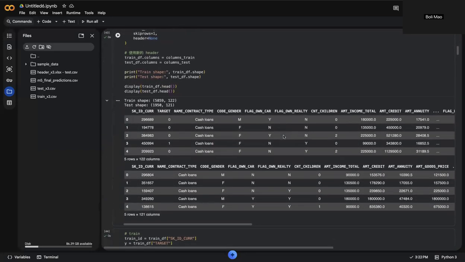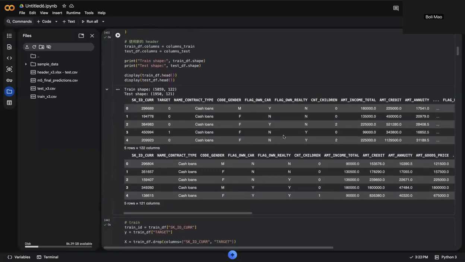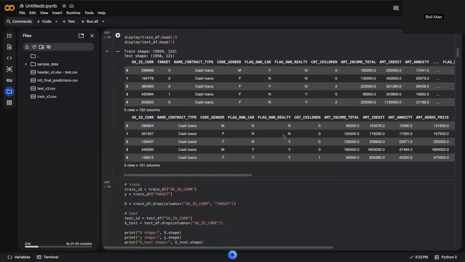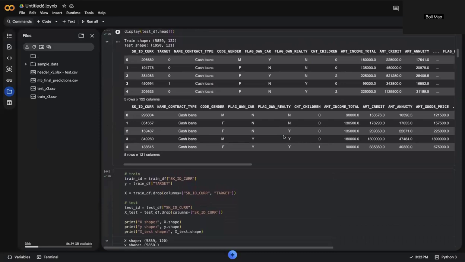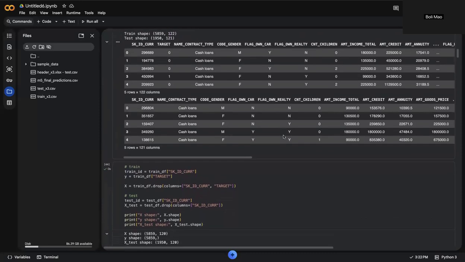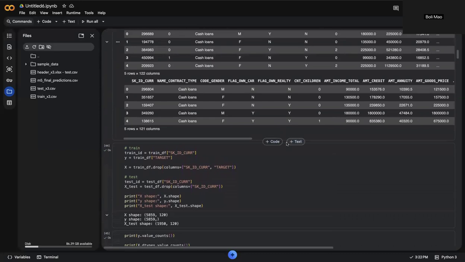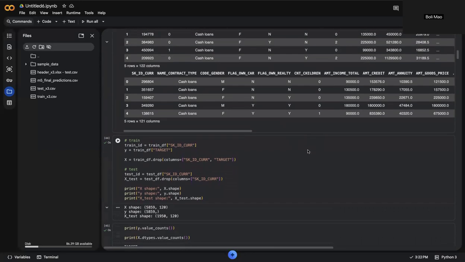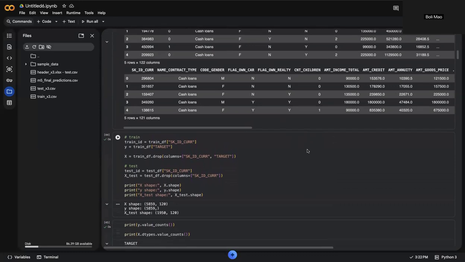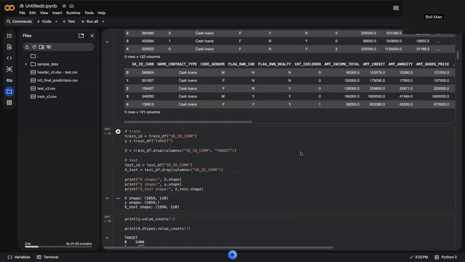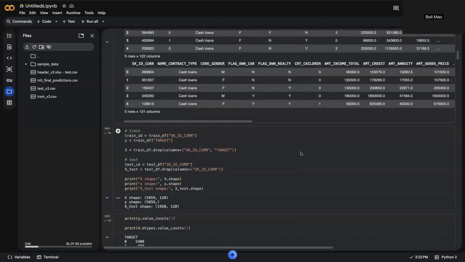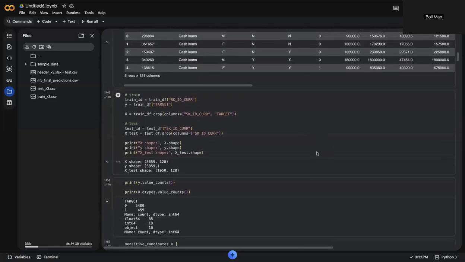One important characteristic of the dataset is that it is highly imbalanced. Most applicants repay their loans successfully, while only a small portion actually defaults. Because of this imbalance, metrics like accuracy alone are not sufficient for evaluating model performance. Instead, metrics such as ROC AUC and average precision provide a more meaningful view of how well the model distinguishes between high risk and low risk applicants.